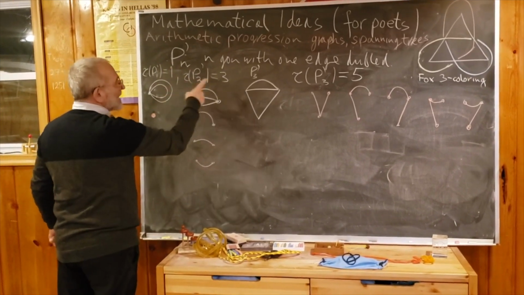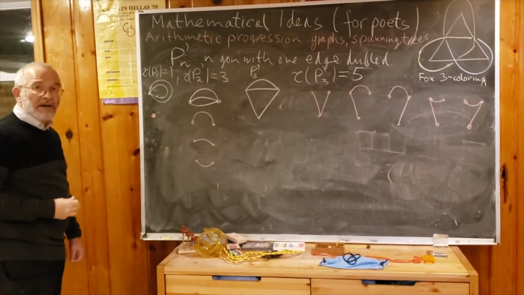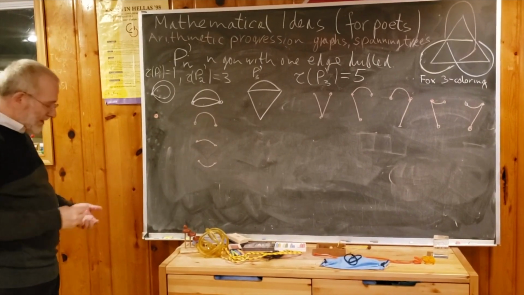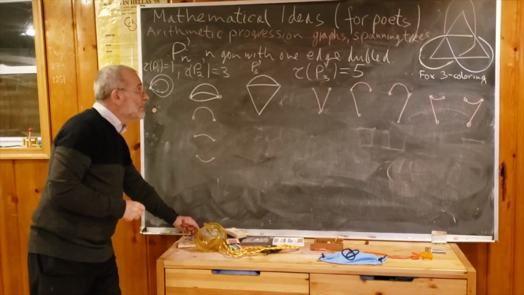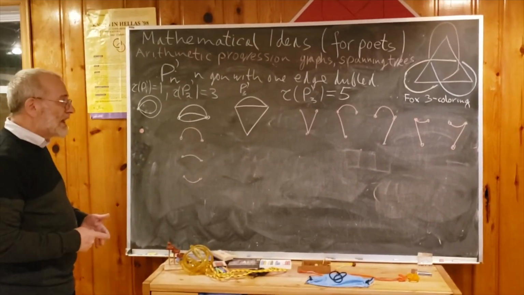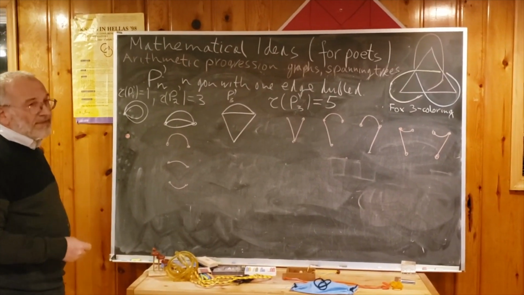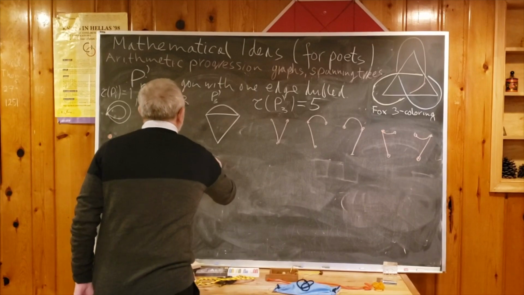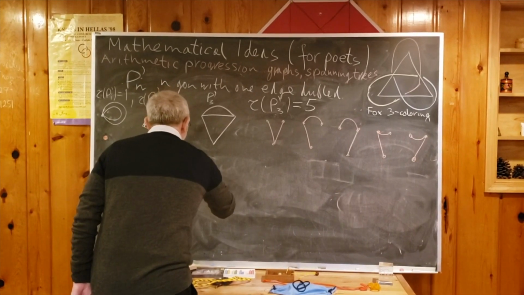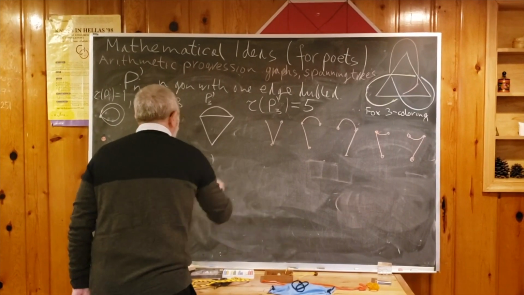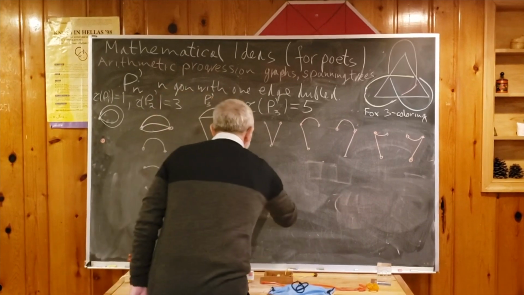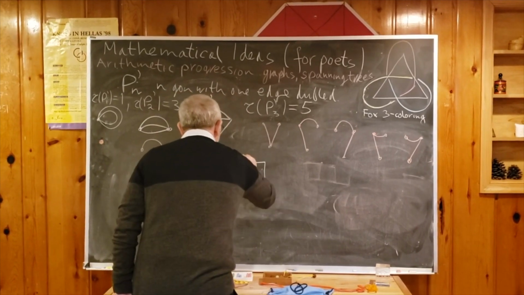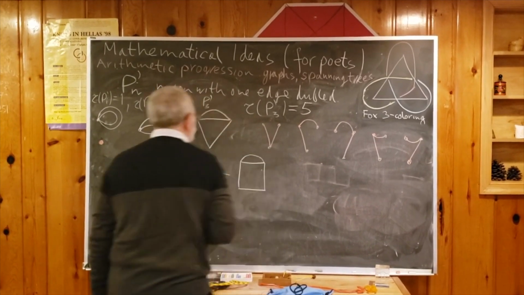So we have the sequence 1, 3, 5. Maybe that's not enough to guess the answer. Let's draw at least one more, a square with a double edge; maybe a pentagon, but that will be a lot of drawing. So let's do P4 prime, which is a square with a double edge.